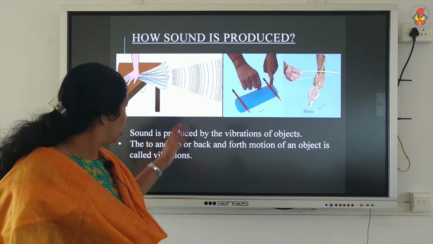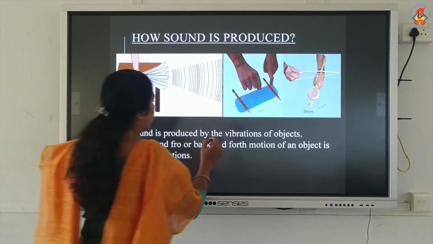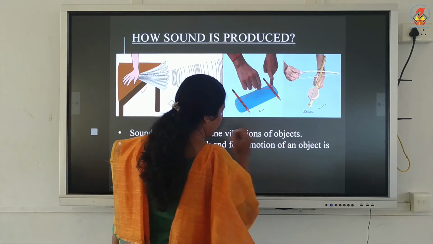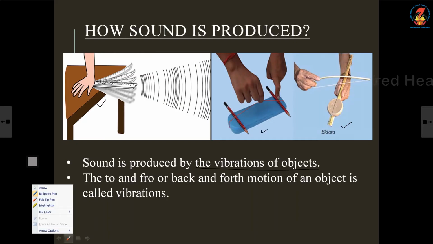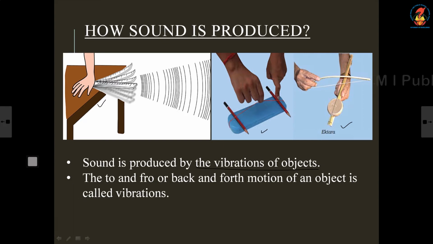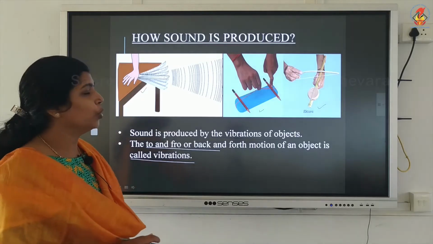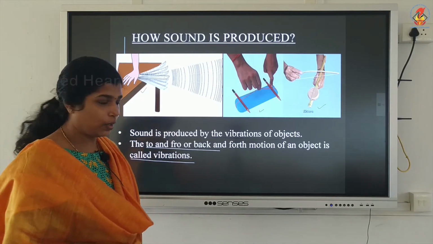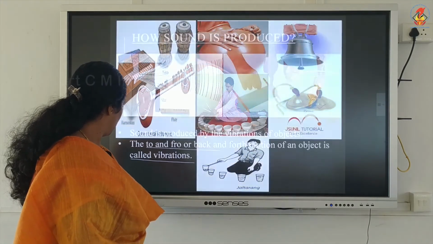Sound is produced by the vibration of objects. The to and fro motion of an object is known as vibration.